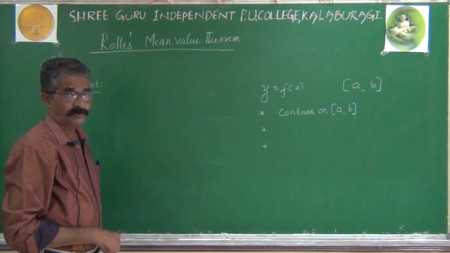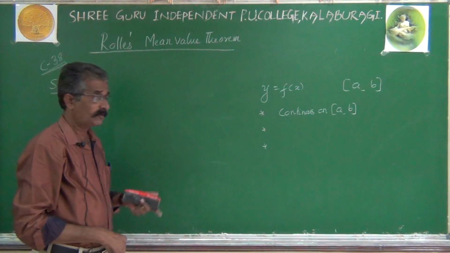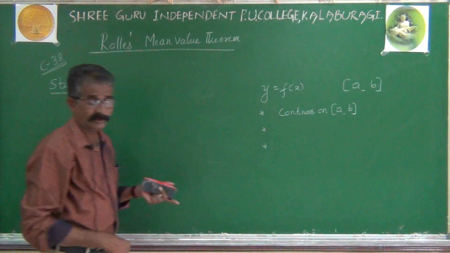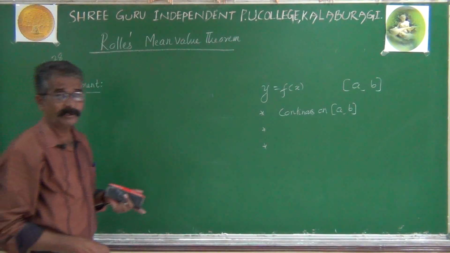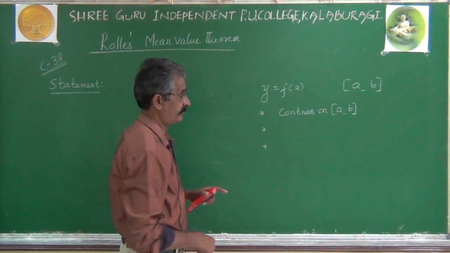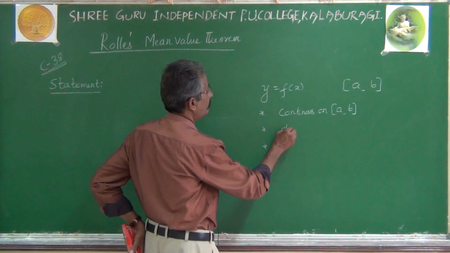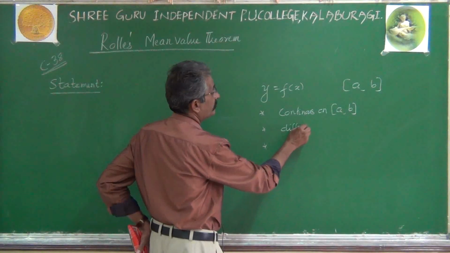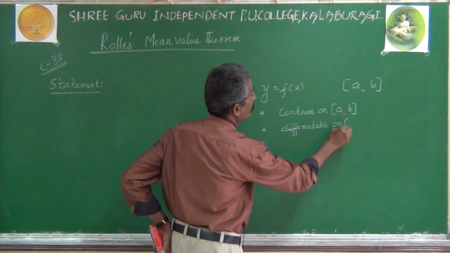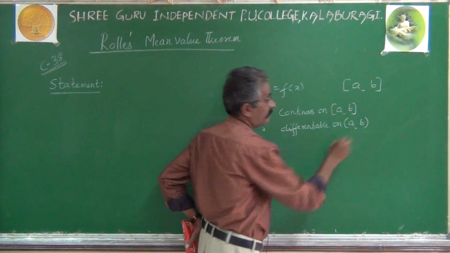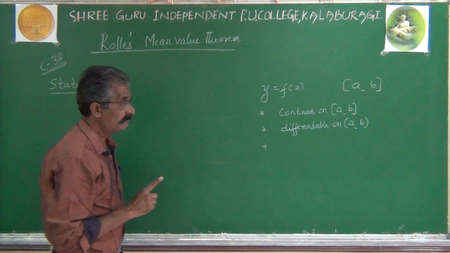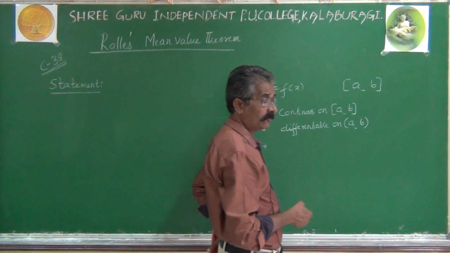We already know the meaning of continuity. A function is said to be continuous if the limit of the function equals f of a. In other words, LHL equals RHL equals f of a, then that function will be continuous at that specific point. Second condition is that it is differentiable, meaning the derivative exists, on the open interval (a, b). Observe that continuity is taken on the closed interval, whereas differentiability is taken on the open interval.